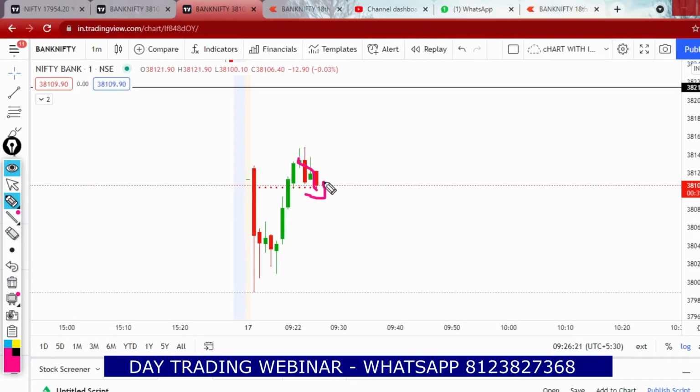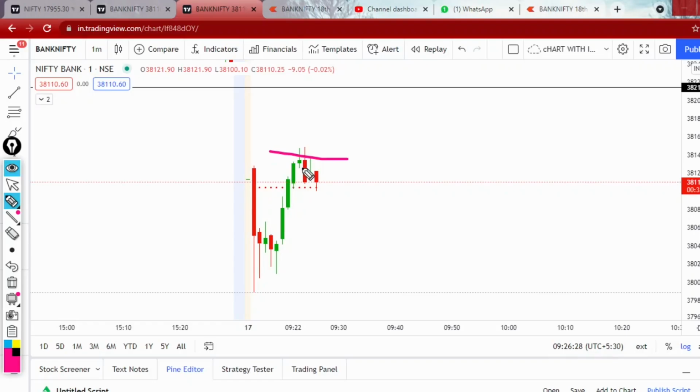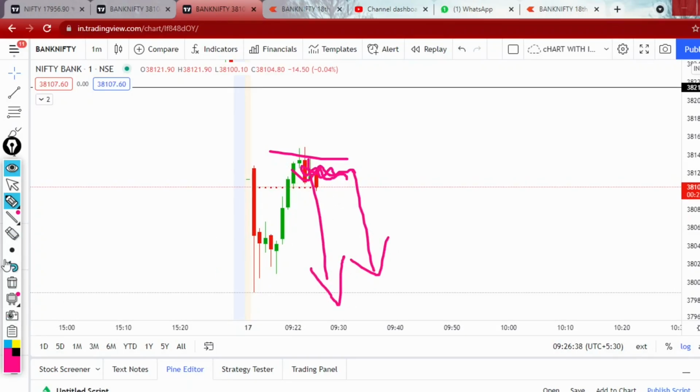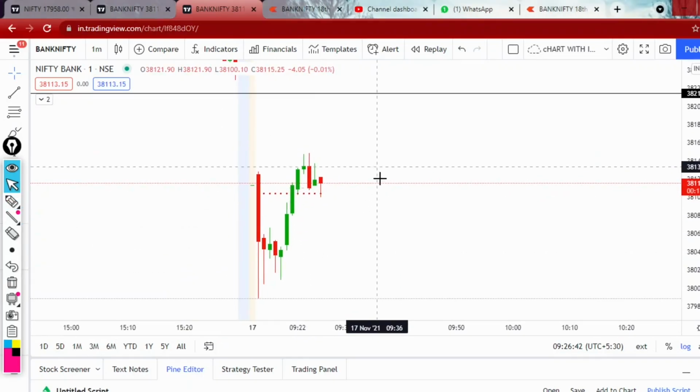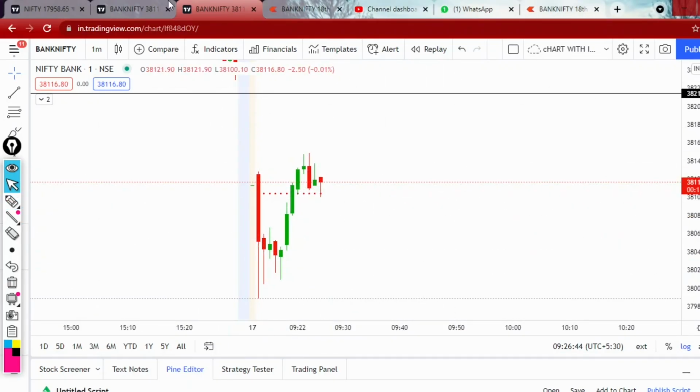But now you can see whether the sellers are breaking that level or not. So as an option buyer, this is not a perfect entry for me because price might take support from the pivot level and it might consolidate here only. After that, it might break. But as an option buyer, I need a quick movement. A quick 3 to 4 candles should be there as an option buyer. So that is the reason why we are waiting for the perfect entry, right?